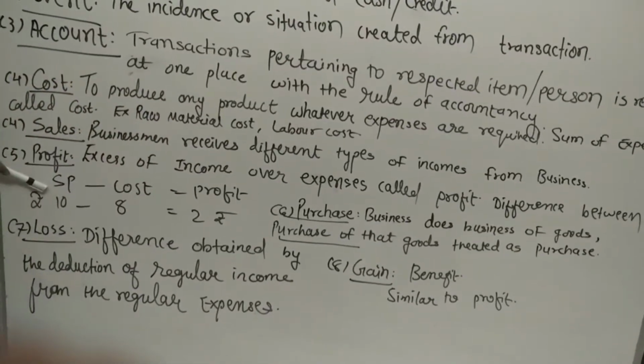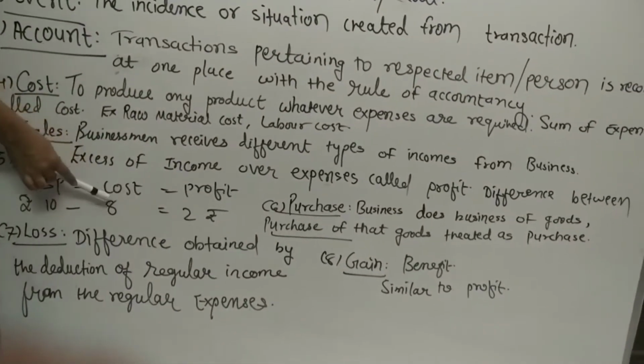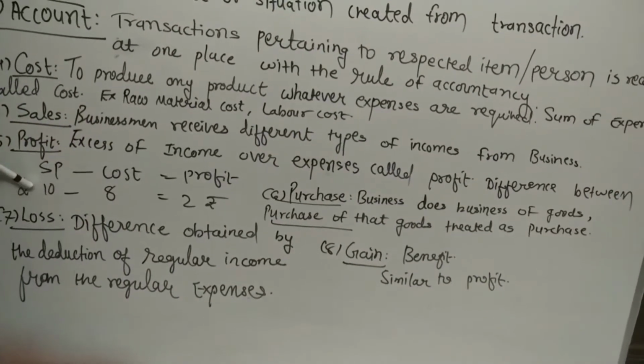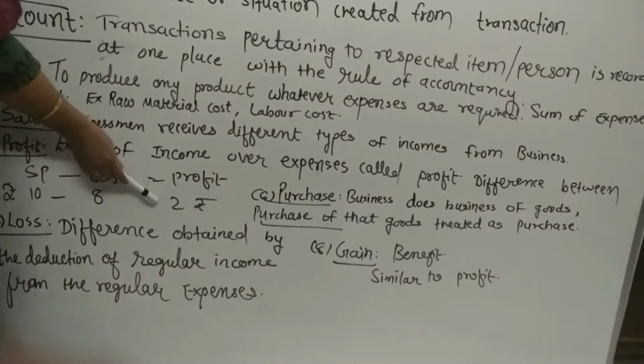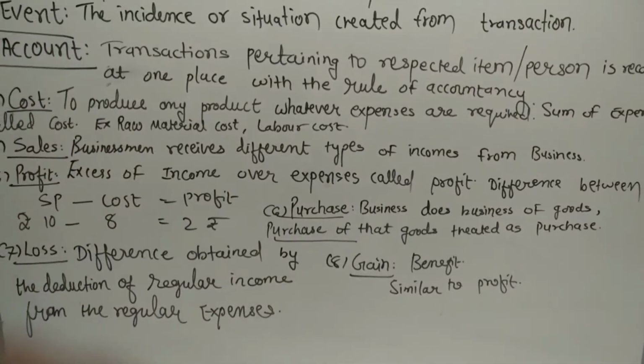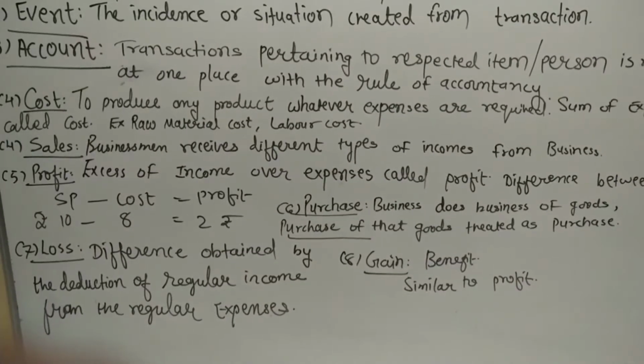10 rupees is the selling price. Cost आपको product बनाने के लिए 8 rupees you have done. Expenses you are selling it off in 10 rupees. So that difference amount is called as profit. Done. It is very important and this you have studied in your 6th, 7th standard.